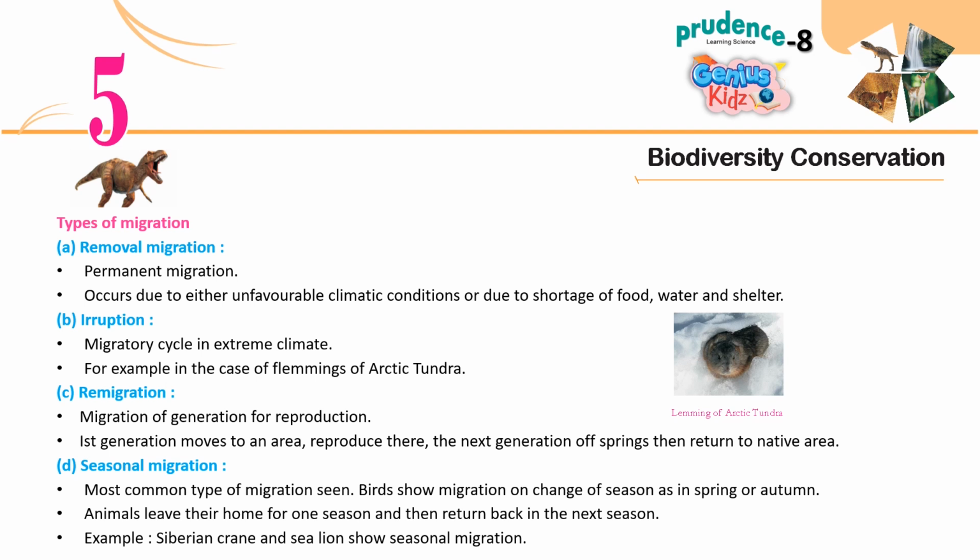D. Seasonal migration. Most common type of migration seen. Birds show migration on change of season as in spring or autumn. Animals leave their home for one season and then return back in the next season. Example: Siberian crane and sea lion show seasonal migration.